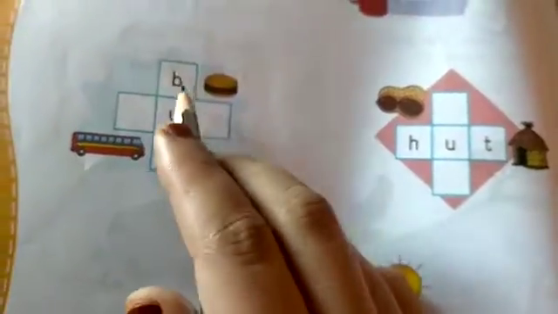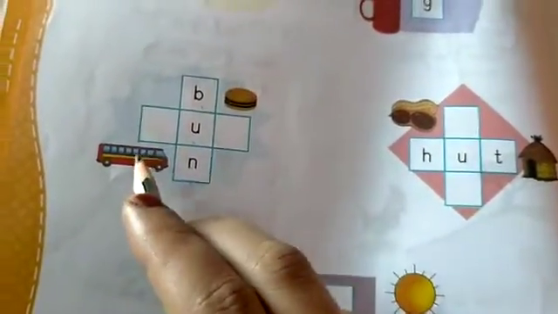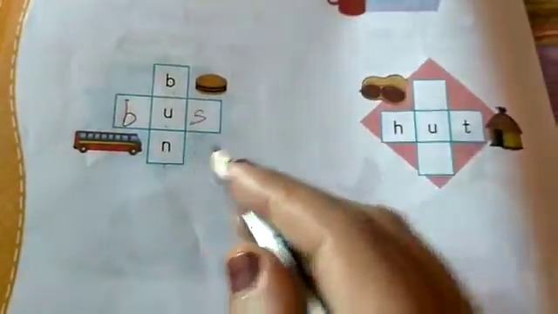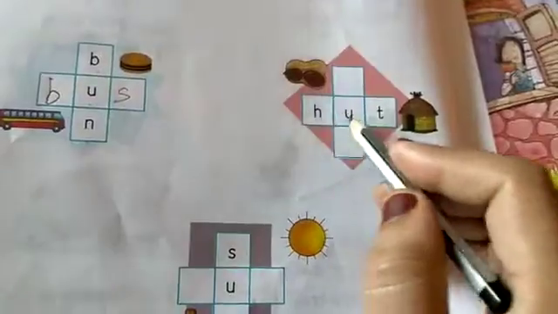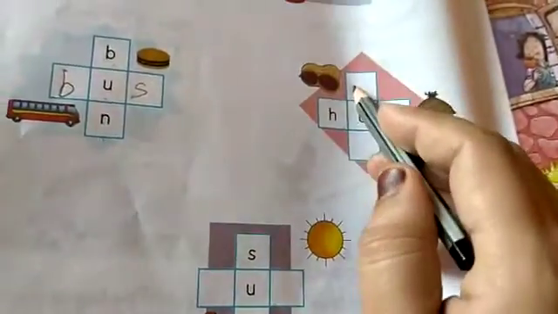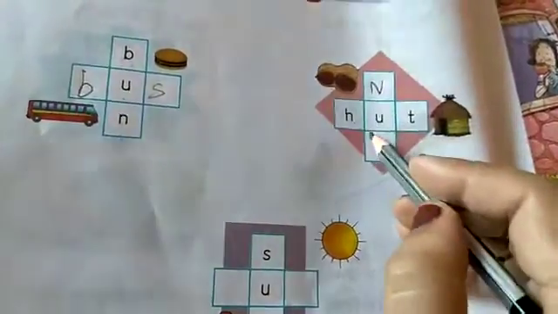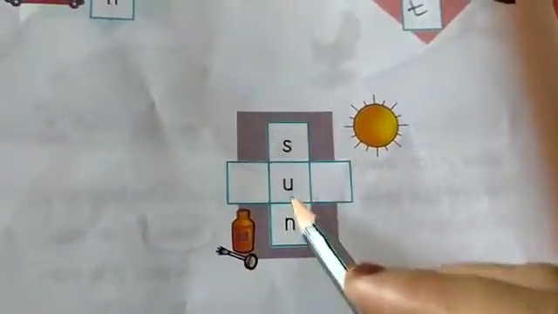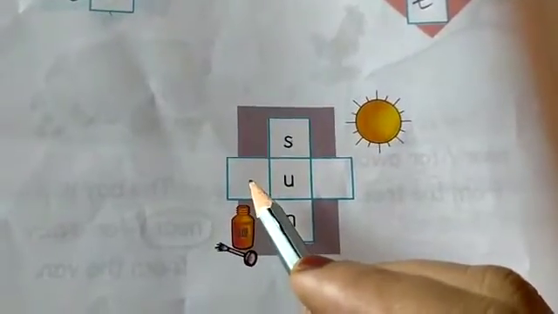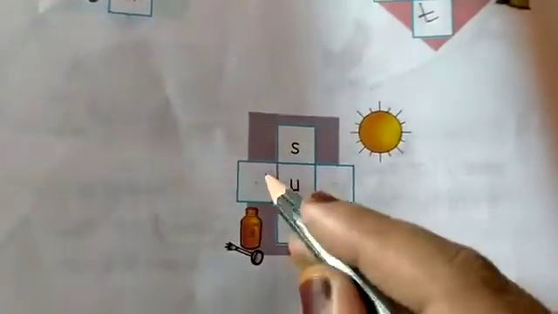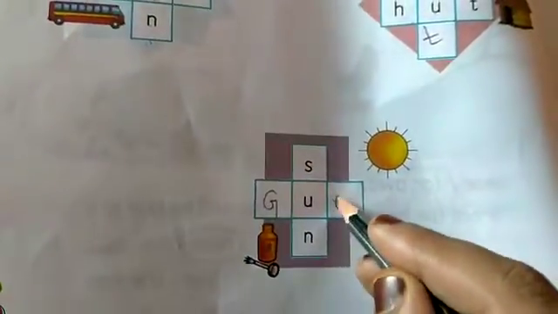BUN, bun. BUS, bus. Next, HUT, hut. And what is this? Nut. NUT, nut. SUN, sun. And next is GUM, gum.